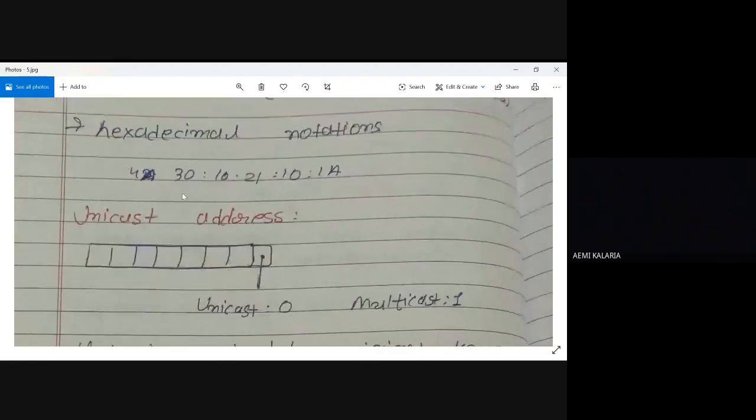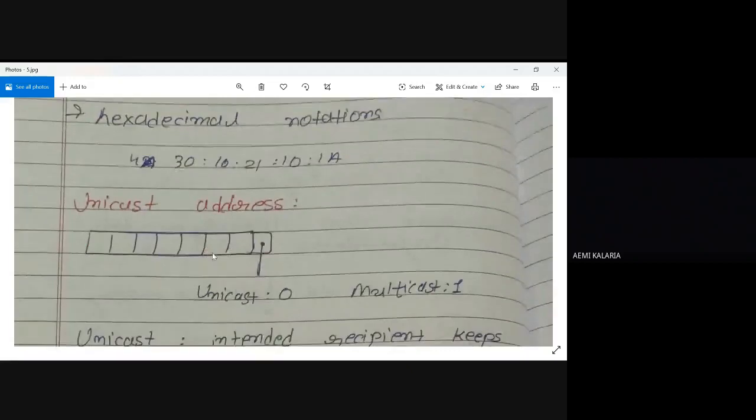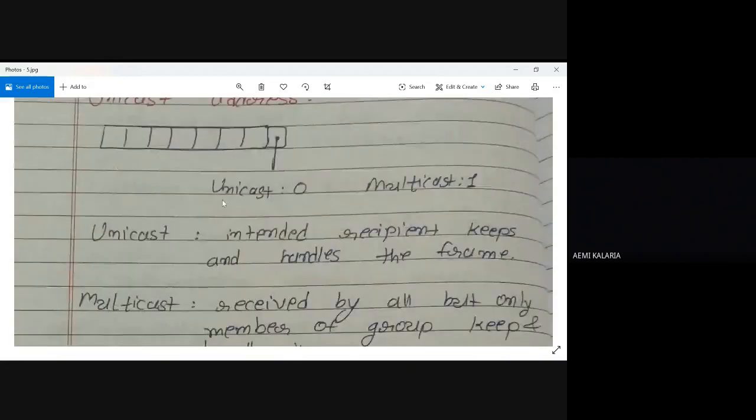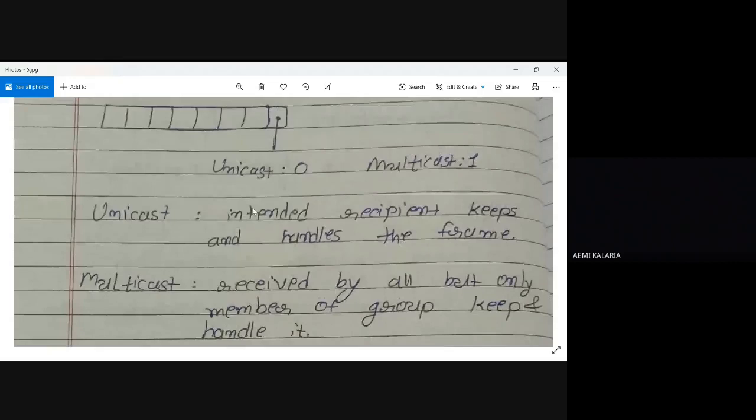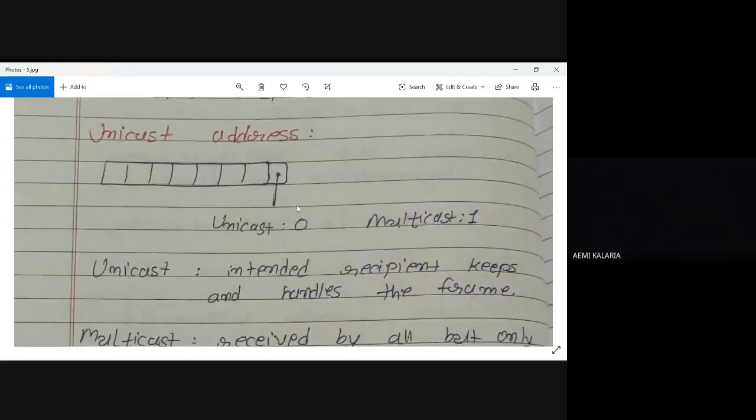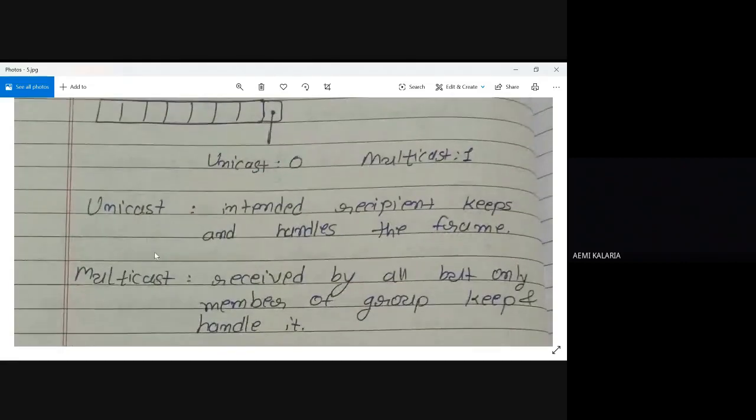How can I differentiate whether it is a unicast, broadcast or multicast address? If the last bit of my address is 0, then it is a unicast address. If the last bit is 1, then it is a multicast address. And for a broadcast address, we simply use all F.